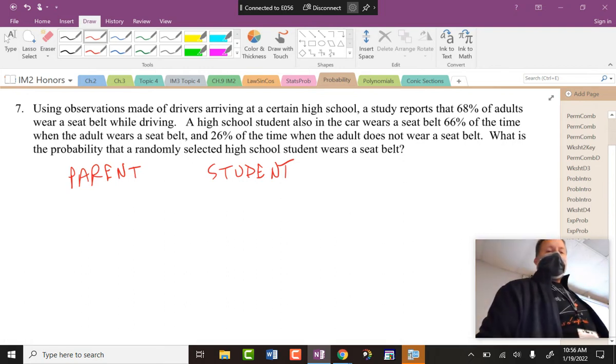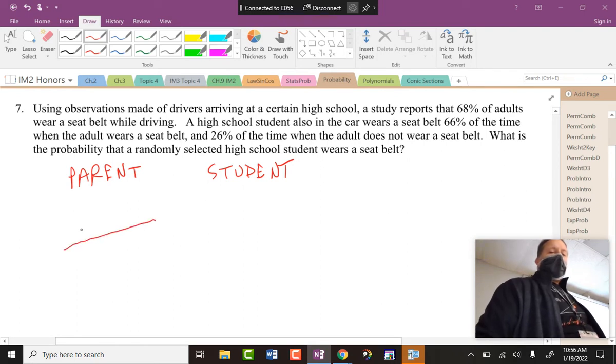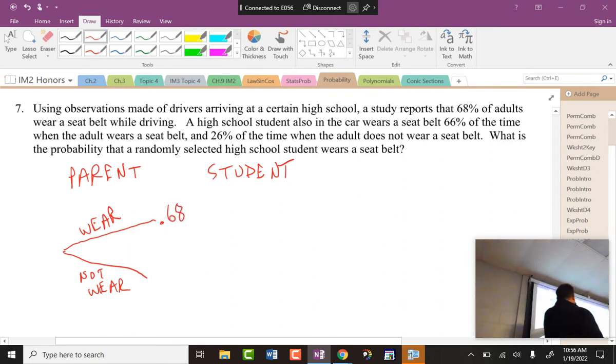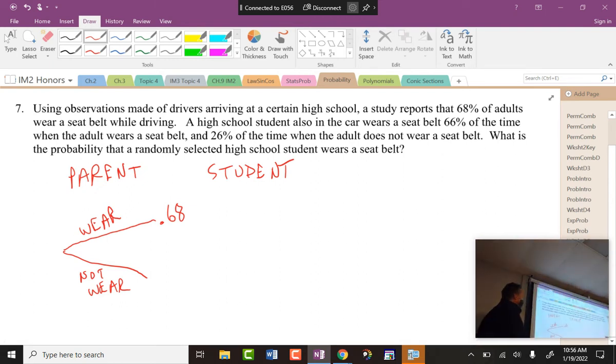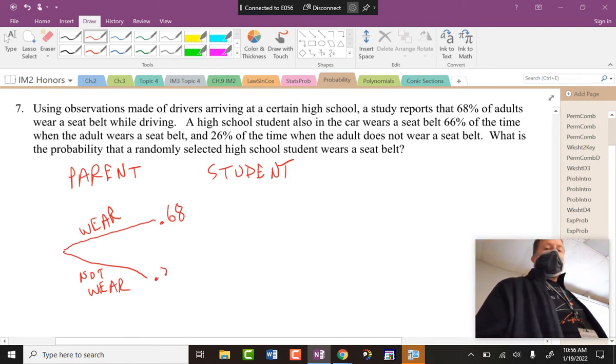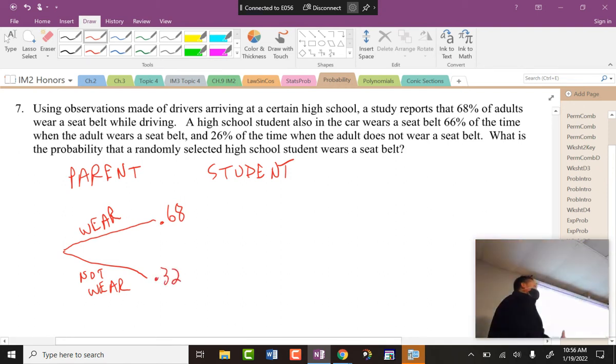So what's the probability? And the whole thing is wearing a seatbelt. So I guess I could put that along the lines. I'll do this a little different than the other hour. Wear, and then I'll just caveman it, not wear. And we're talking about seatbelts. And you already said it. There's a 68% chance. I think I reversed this. We put the name here and then the probability on the bar. But either or, it doesn't really matter. But it says right off the bat, adults slash parents, 68% of the time they wear seatbelts when they took a survey. Well, that means not listed in this. The only other option is 32% that they don't.